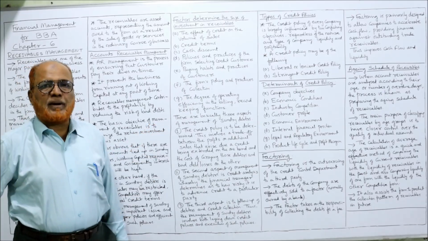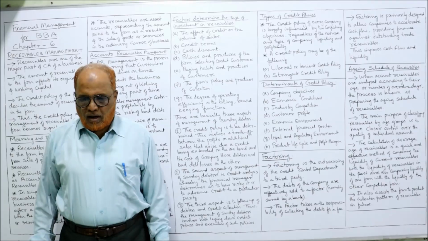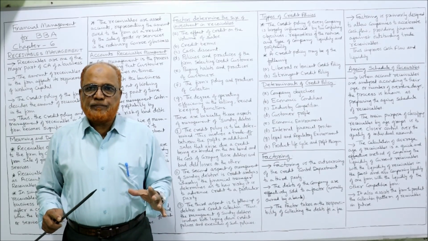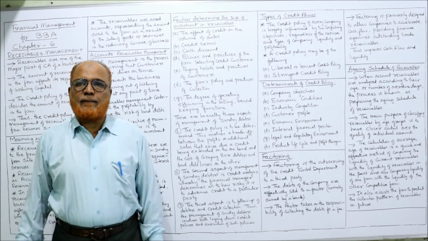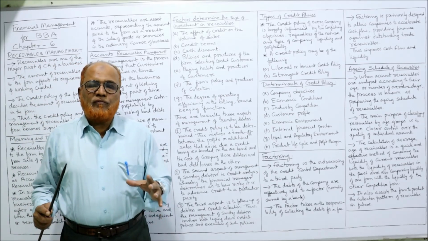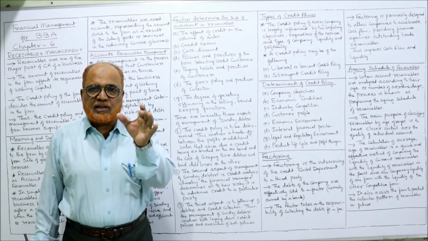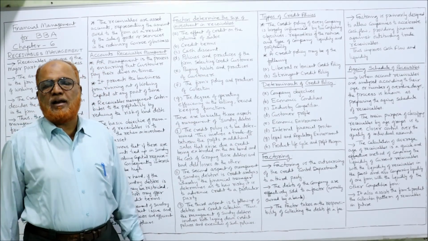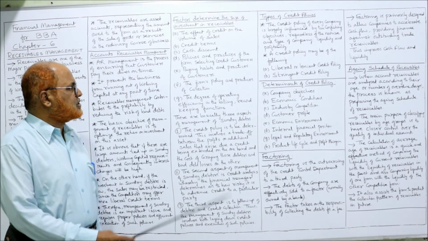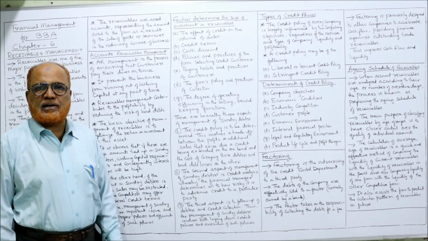Then paying habits and practices of customers. How the customers are paying the amount. Are they paying the amount on time or not? Similarly, the firm's policy and practice of collection. How we are going to collect the amount from the customers. What is the collection policy we have? So these are the factors to be considered regarding the amount of investment in receivables. The degree of operating efficiency, billing, record keeping functions, etc.